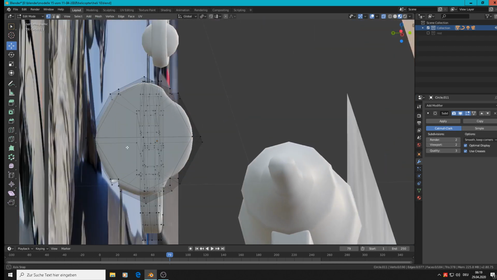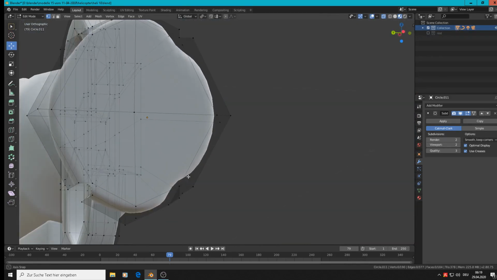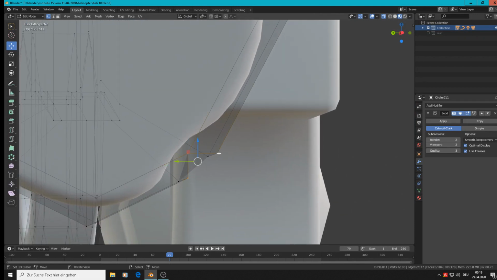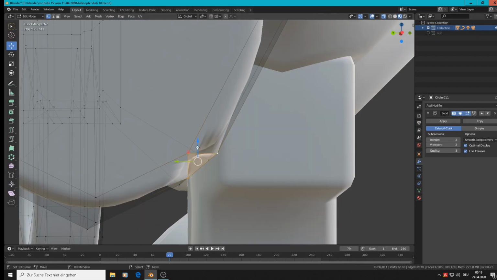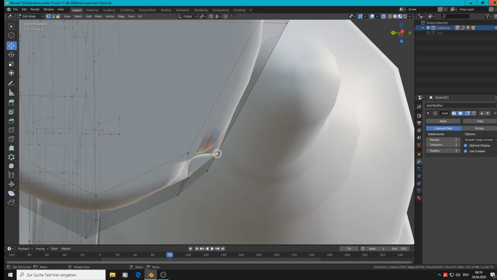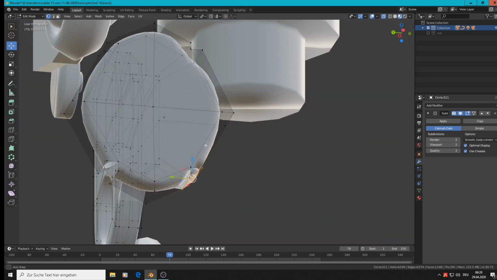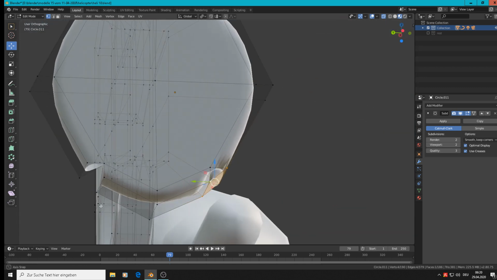So now it cuts no hole in there, so we must close that before. Have to close, and here have to close. Then down here.